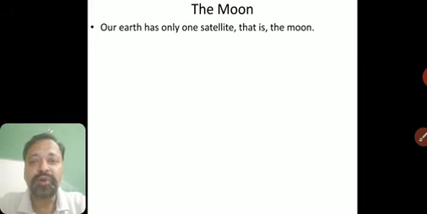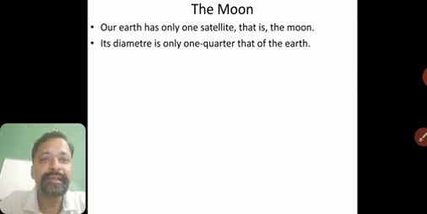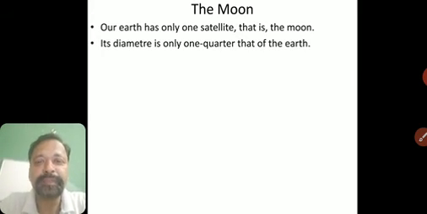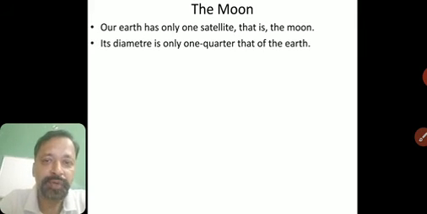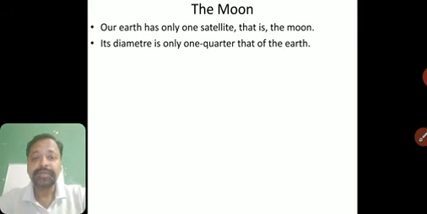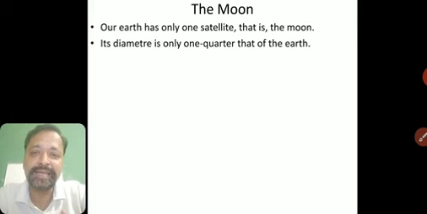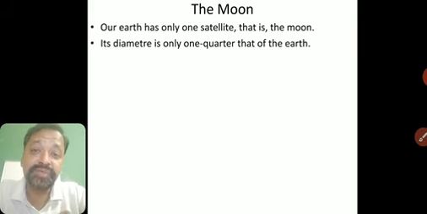Okay, it is almost one-fourth the size of Earth. Its diameter is only one-fourth that of the Earth. You know what is one-fourth? Half is 1/2. Similarly, one-fourth is 1/4. So it is very small compared to Earth. In other words, we can say Earth is 4 times bigger than the Moon. We can say this, but still it appears very big to us.